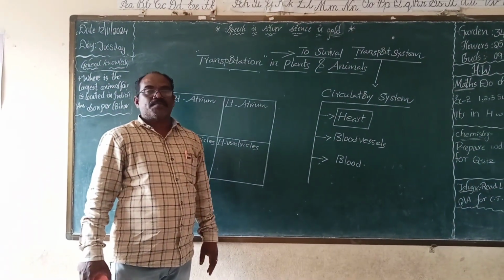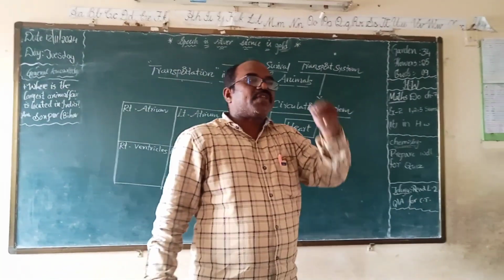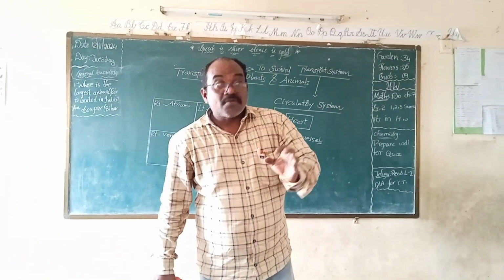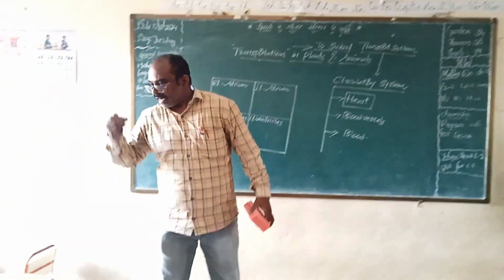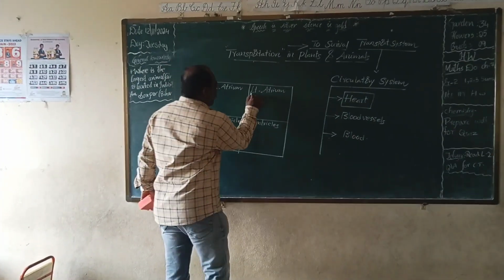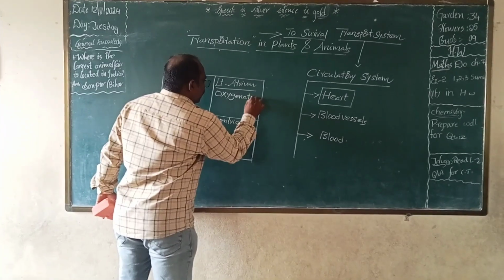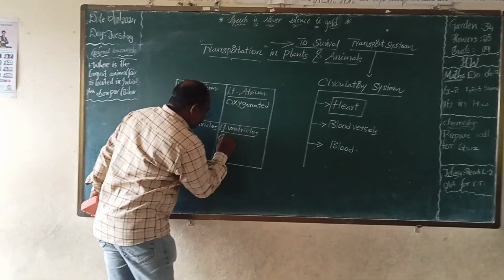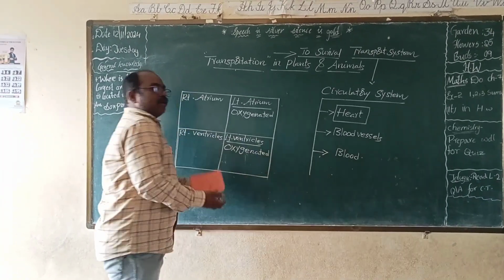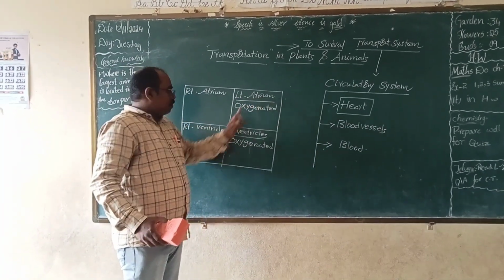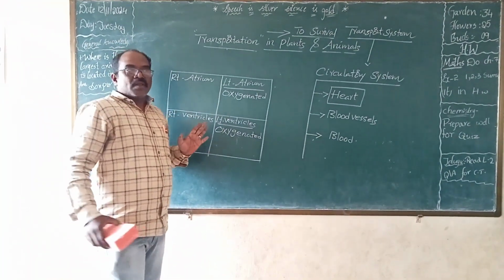Anyone? Left chambers of the heart contain which blood? Oxygenated blood. Oxygenated blood means left atrium and left ventricle contain oxygenated blood.